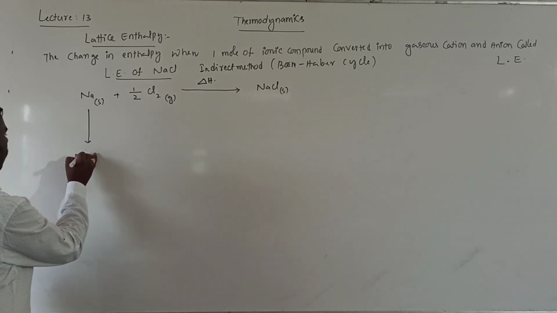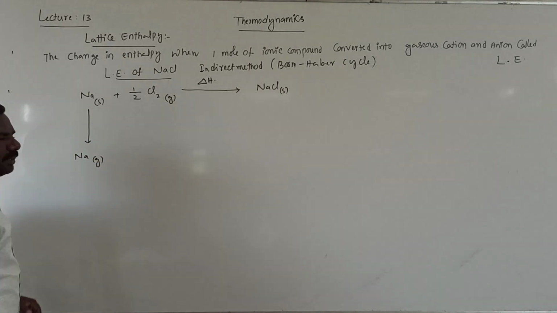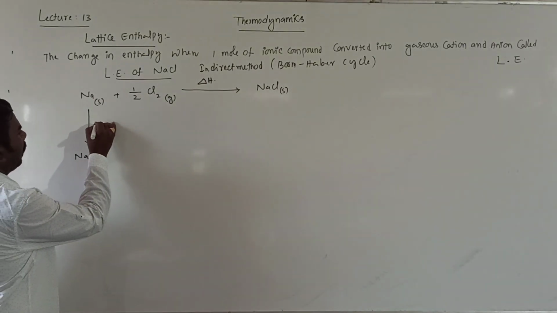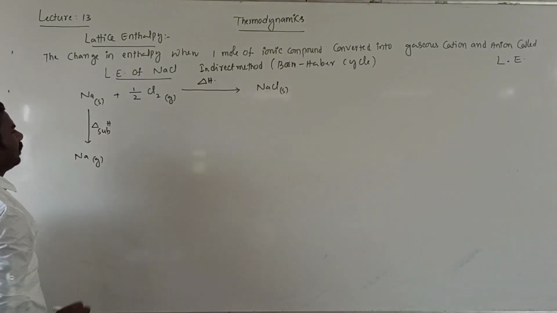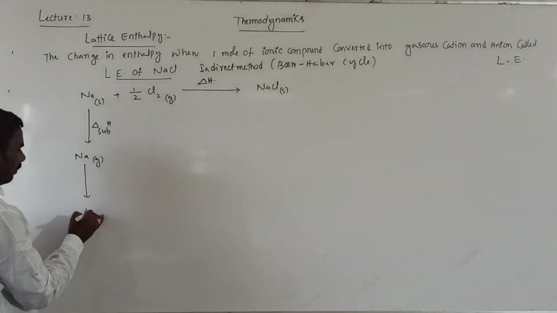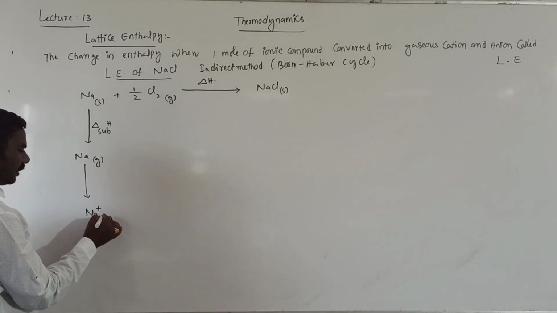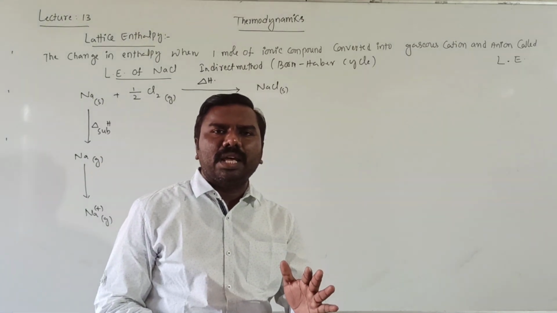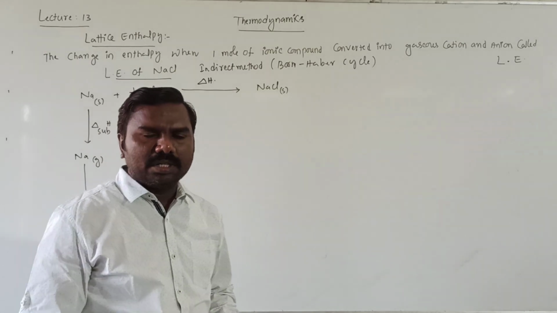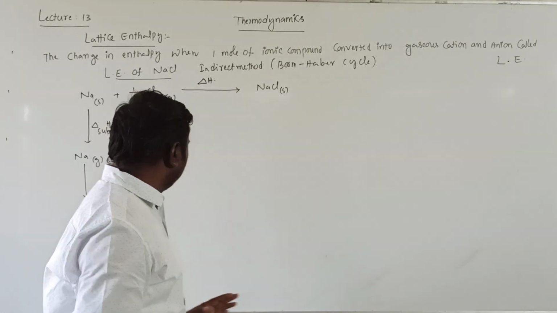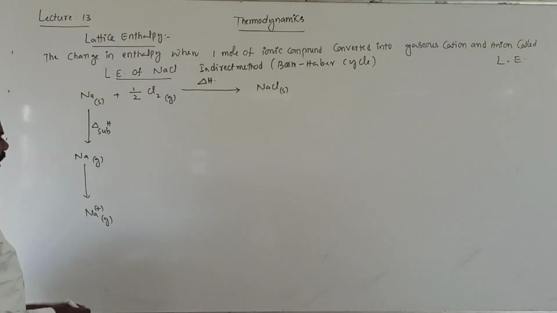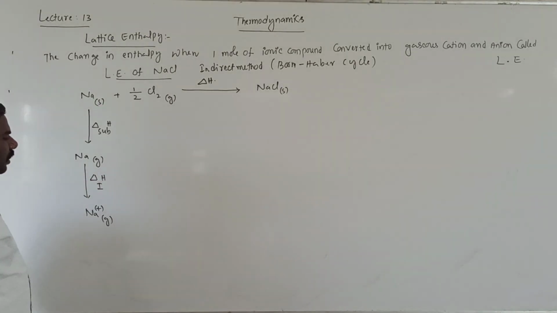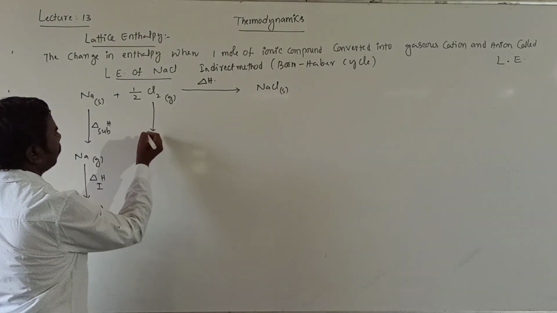Na solid is converted into Na gas. Solid is converted into gas. It is sublimation, enthalpy of sublimation. Next, Na gas is converted into Na plus gaseous ion. Na plus means 1 electron is removed, which is called ionization enthalpy. The amount of energy required to remove an electron from a gaseous atom is called ionization enthalpy.